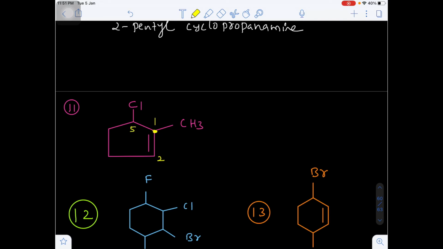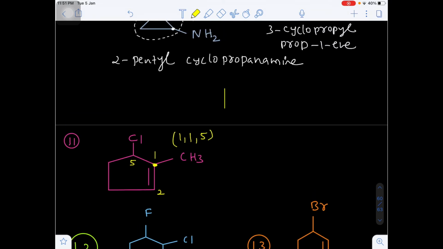So what is the location here? 1, comma, again 1. That is, the double bond is 1, methyl is also 1, and chlorine will be 5. Okay. Suppose I am taking the numbering like this: this is the 1, this will be 2, this will be 3. Now here the locations will be pi bond on the first carbon, methyl group on the second carbon, and chlorine will be on the third carbon. Okay. So these are the locations 1, 2, 3.